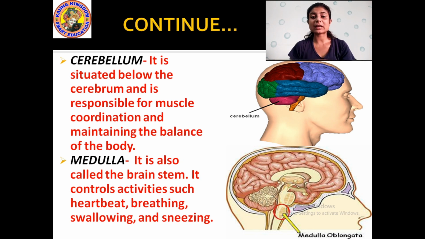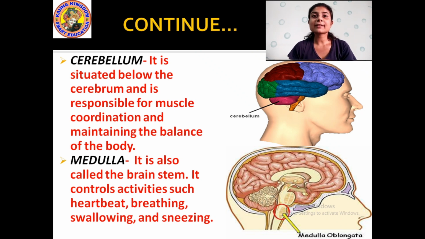While you stand, while you sit, you have a balance in your body. Yes or no? While standing, while sitting, while playing, while running, you have a balance in your body. You just don't fall down when you sit or when you stand. Everything is controlled. This is controlled by the cerebellum of the brain. Okay.